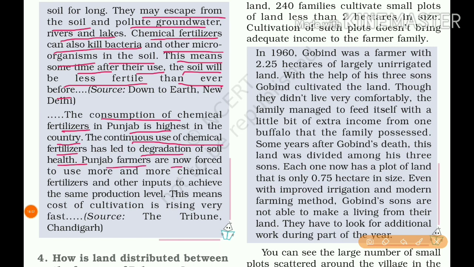Punjab farmers are now forced to use more and more chemical fertilizers because they have already lost the fertility of the soil. Even so, to maintain production, they use more and more chemical fertilizers and other inputs to achieve the same production level. This means the cost of cultivation, that is the investment in cultivation, is rising very fast.